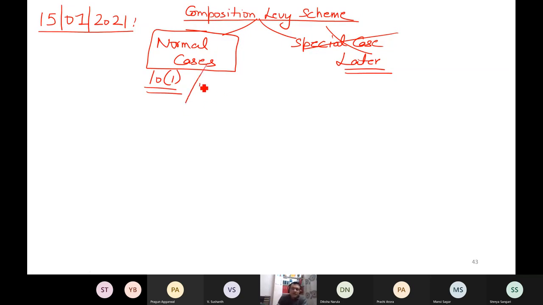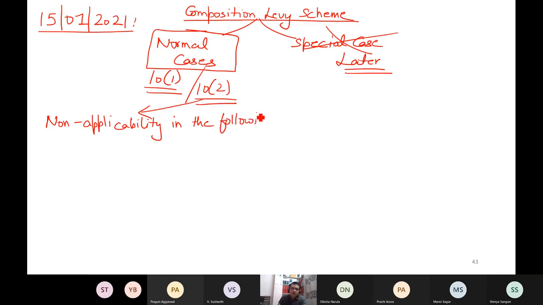But now I will cover 10.2 also. This is also normal case. And what 10.2 says, let me simplify. This section says non-applicability in the following cases, which I will tell you now, the composition levy scheme is not available.